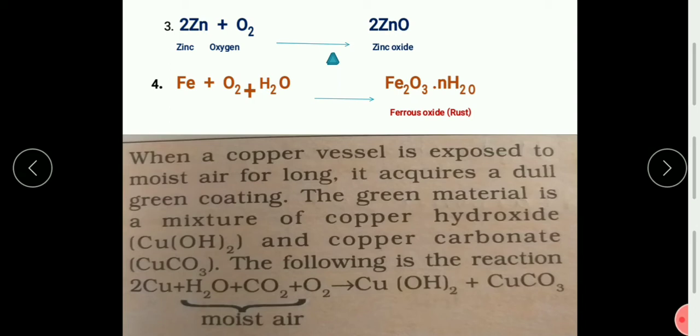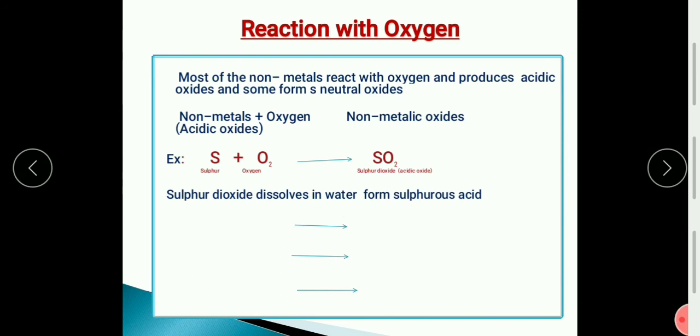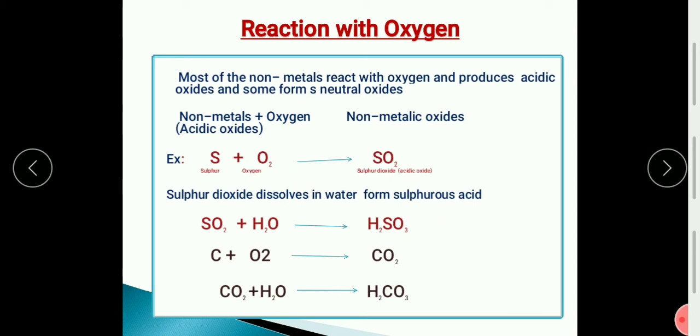Now coming to non-metals, we will see how non-metals react with oxygen. Even non-metals react with oxygen and form non-metallic oxides. One example of a non-metal is sulfur.